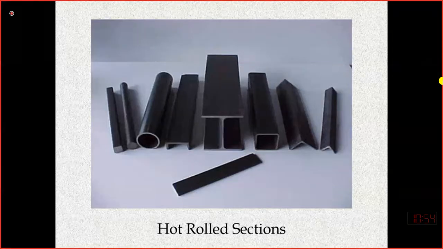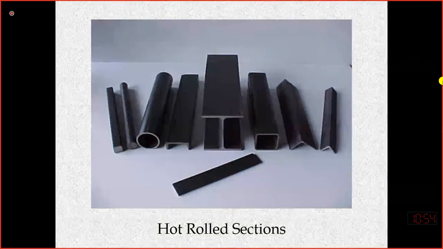Mostly, we select the size of the beam and column as a multiple of 75 millimeter or 3 inch for our convenience. But for any special case, we can select any desirable shape of beam and column in concrete by selecting the size of the formwork. But for steel structure, we have to select the cross section or the shape of the section which is available in the market. We have to see.